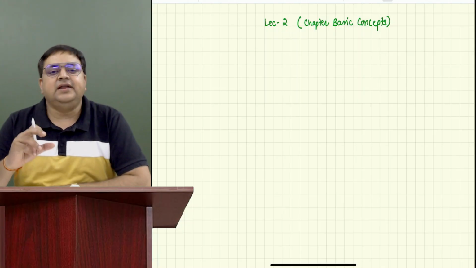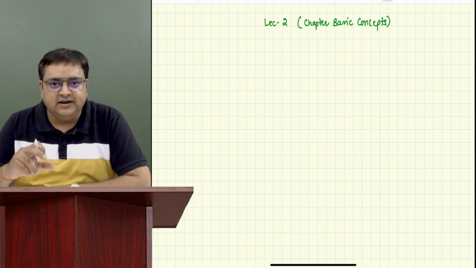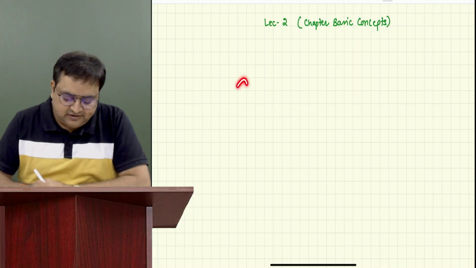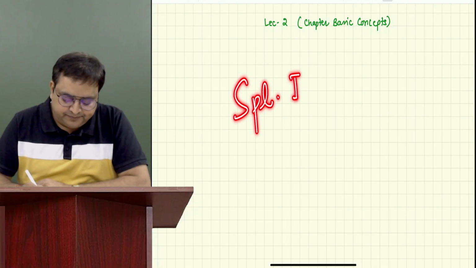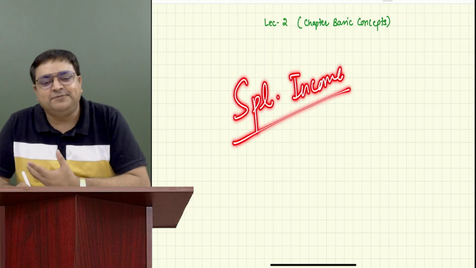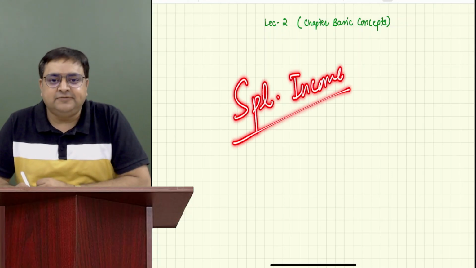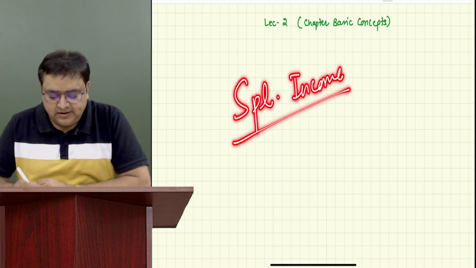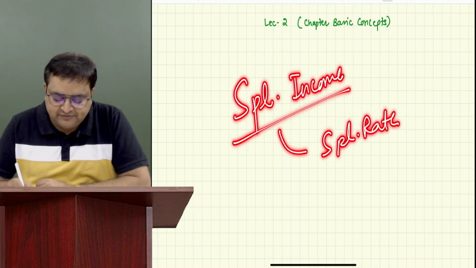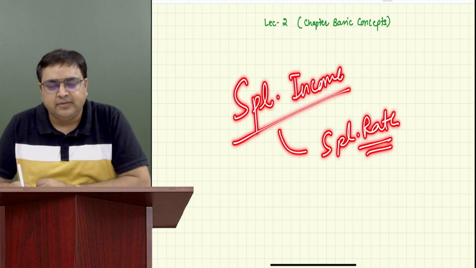We have certain incomes out of these 5 heads. We have certain special income. Why am I calling them special income? We have certain special income which is not taxable at slab rates. We have some special rate for them.